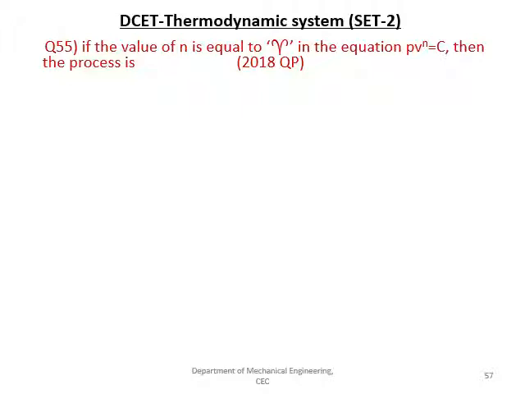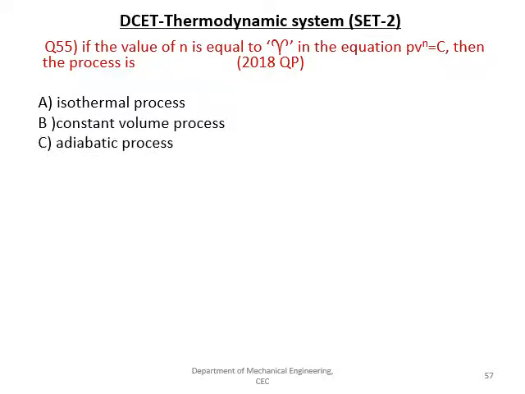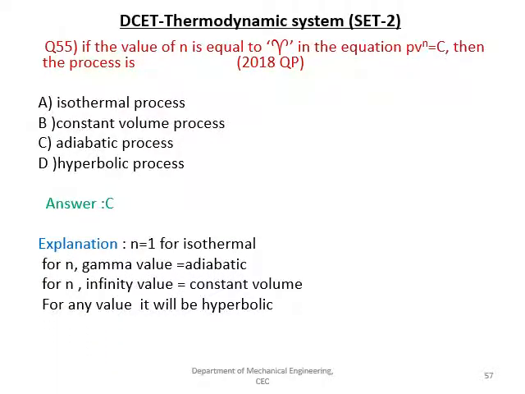If the value of n is equal to gamma, the equation PV raised to n is equal to constant, the process is called as: options are isothermal process, constant volume process, adiabatic process and hyperbolic process, and the right answer is C, that is adiabatic process. So if the value of n is equal to 1, then it is called as isothermal. If it is infinity, it is called as constant volume, and any value it is given as a hyperbolic.